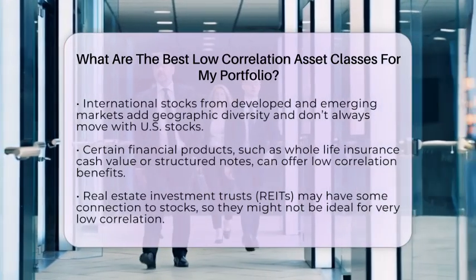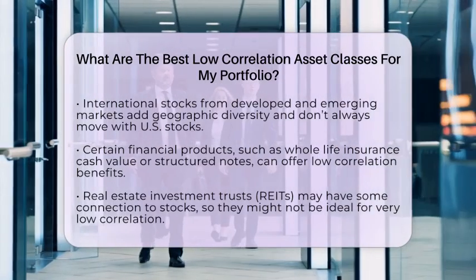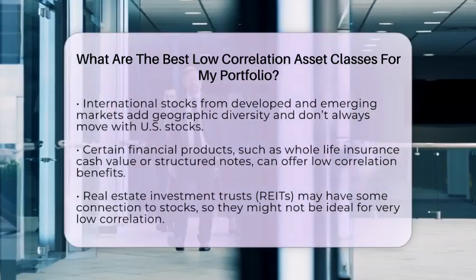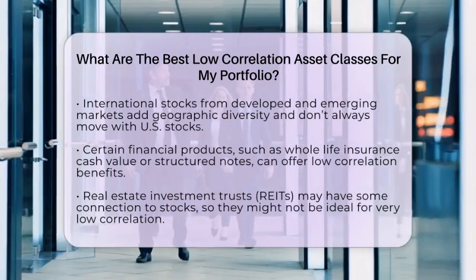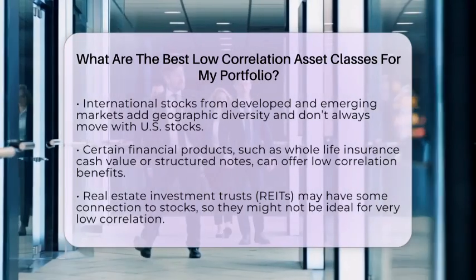Certain financial products like whole life insurance, cash value, or structured notes can also provide low correlation benefits. They offer liquidity and sometimes tax advantages, making them useful for long-term planning.